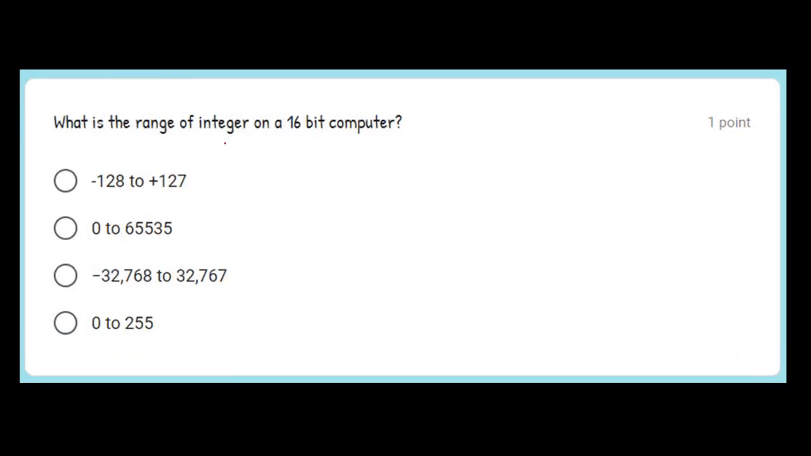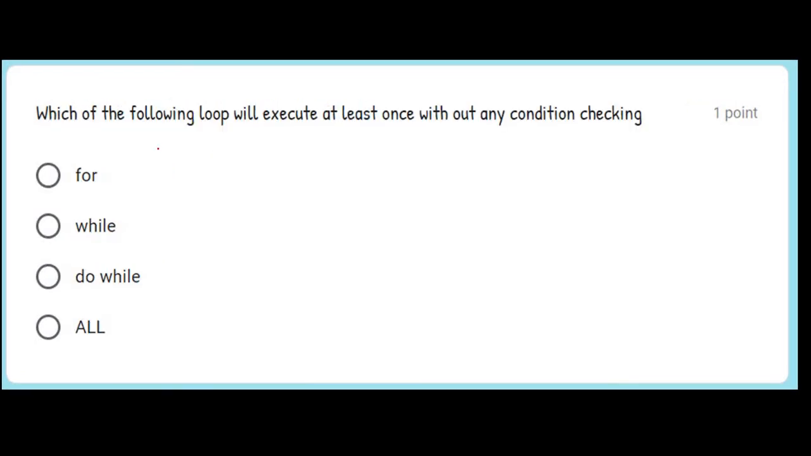What is the range of integer on a 16-bit computer? So on a 16-bit computer, the integer occupies 2 bytes. Here I have not specified anything, unsigned, so it becomes a signed integer. So the range will be this one. This is the answer. Next question.